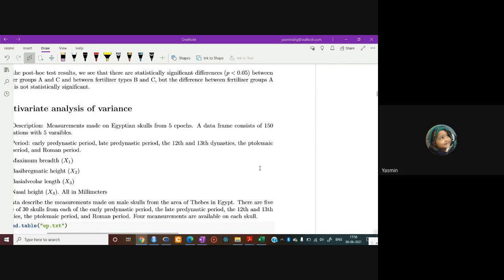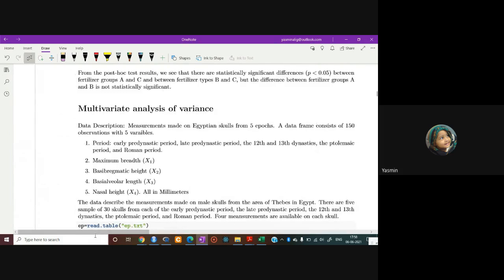First, let's discuss the data. The data which I have used for the multivariate analysis of variance is the skull data. Let's discuss the data first, because it's a little bit big data which I have done earlier. The data consists of the male skull data. What we have to find out in this study is whether the shape of the male skull is different across periods.